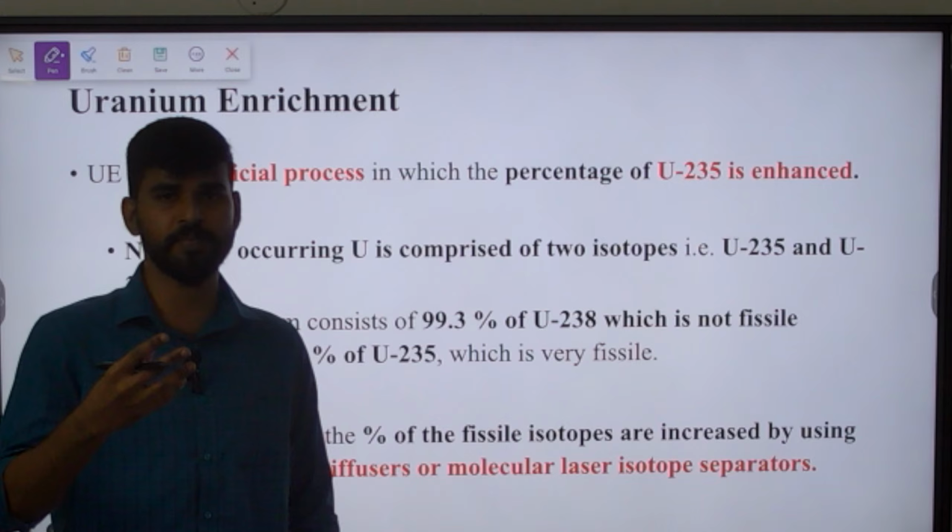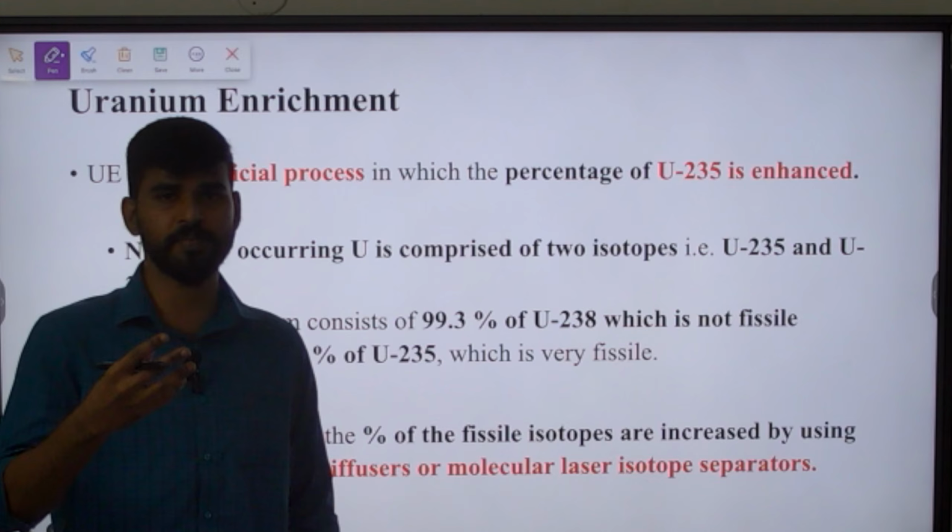Enrichment is an artificial process in which the percentage of uranium 235 is enhanced. So what are they going to enhance here? Uranium 235's percentage is going to get enhanced. Why are they focusing on uranium 235? Because it is the fissile material, first thing. Another thing is, it is a naturally occurring ore, a mineral.